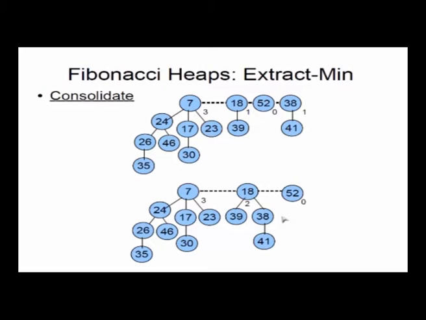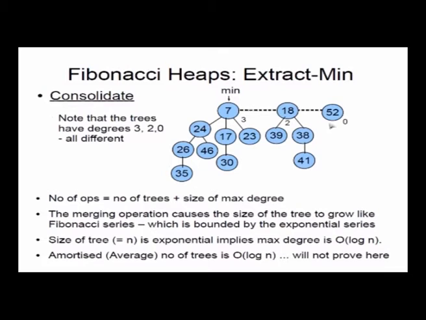But when you extract the minimum, because you'll do extract min and then you'll do decrease key, right? When you do extract minimum, you basically do a tree consolidate, which means you take trees which have the same order and you merge them. And that's how you get this Fibonacci heap, by consolidation.